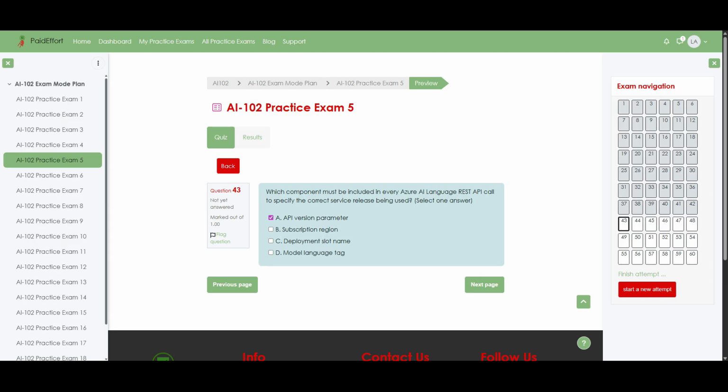Furthermore, the deployment slot name applies to scenarios like web apps where you separate staging and production, and it is not part of standard Azure AI Language REST parameters, which rules out option C. Finally, the model language tag is usually provided inside the request body or configuration to indicate which language model should operate on the text. And while that can be necessary for certain operations, it is not the universal parameter that identifies the service release. Therefore, the one component that must always be included to specify the correct service version is the API version parameter.